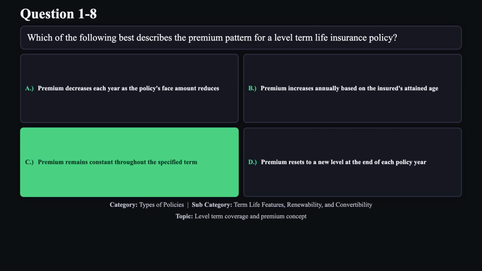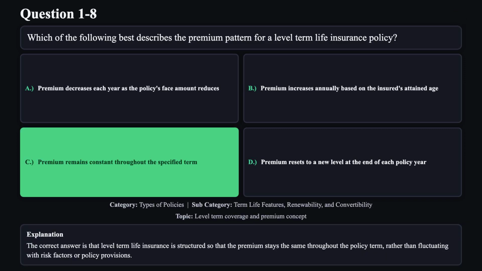The correct answer is C. The correct answer is that level term life insurance is structured so that the premium stays the same throughout the policy term, rather than fluctuating with risk factors or policy provisions.